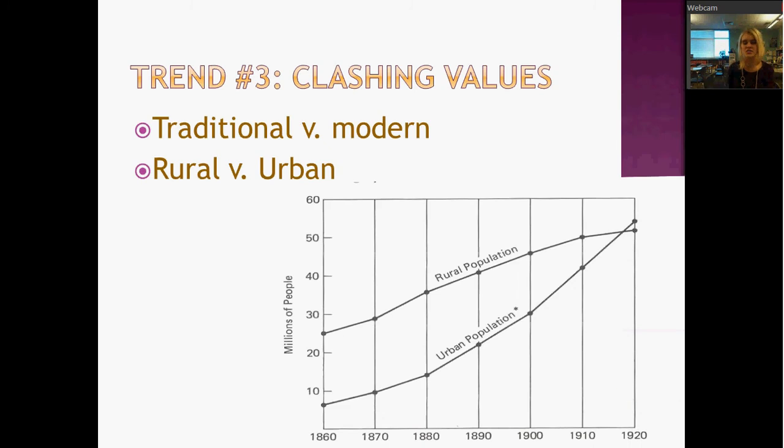In fact, this is the first time in history that the rural population is lower than the urban population, which means that for the first time in American history, there are more people living in cities than there are people living in the country. That is a trend that will continue for the rest of American history and is still true today. So if you look at this chart down here, you can see that this is the first time that happens. It actually starts a little bit before the 20s, but the trend really keeps on increasing during this time period. So let's go ahead and jump right in and see what some of those clashing values are.